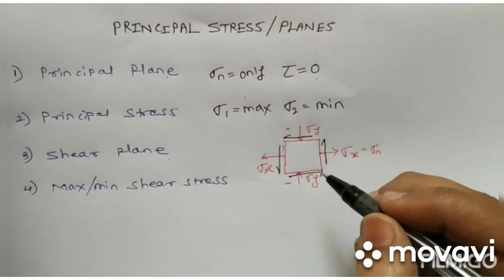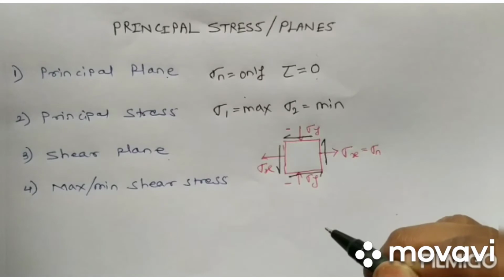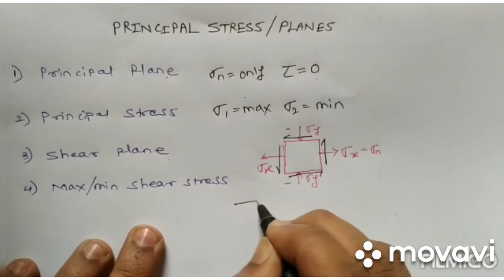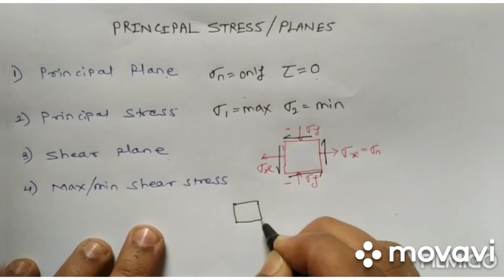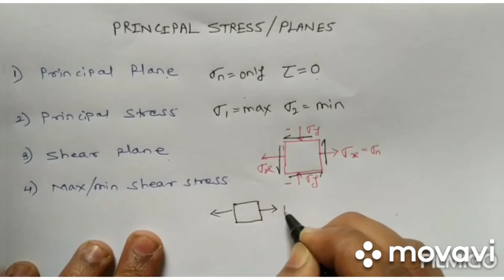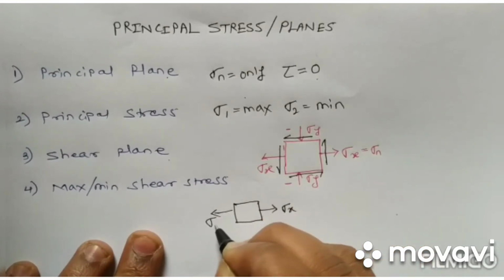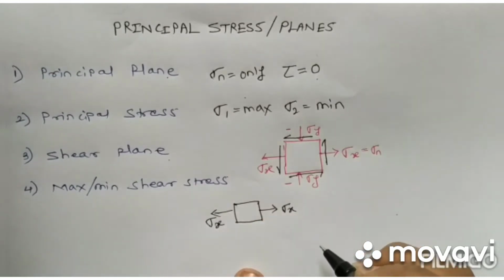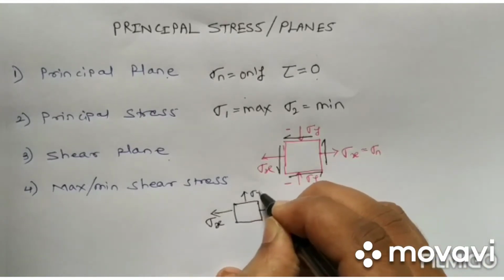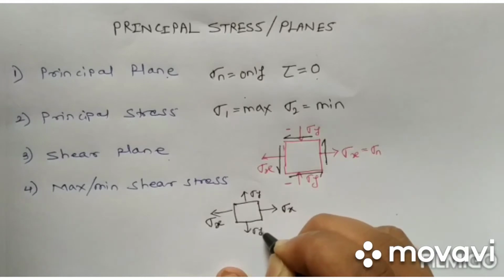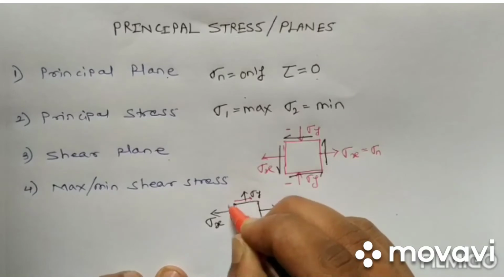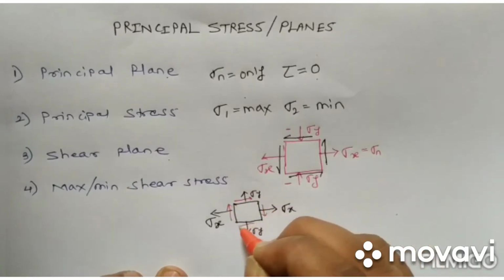So if we consider a simple body subjected to a stress sigma x, and then a tensile stress sigma y, and shear stress is also acting, it is a complex state of stresses acting on the body.